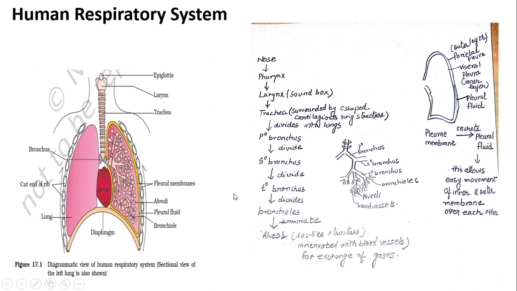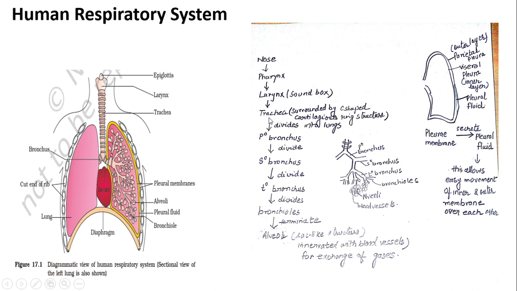Since humans belong to class Mammalia, all humans respire through lungs. Let us see the respiratory system. The respiratory system starts with a nose. This nose opens into a tube-like structure which is the pharynx, a common opening for the windpipe and the food pipe. This pharynx then opens into a cartilaginous structure called the larynx, which is also called the sound box, because it produces sound.